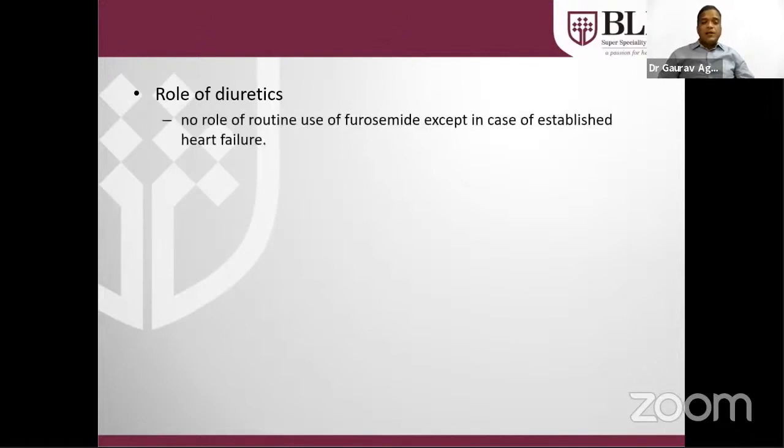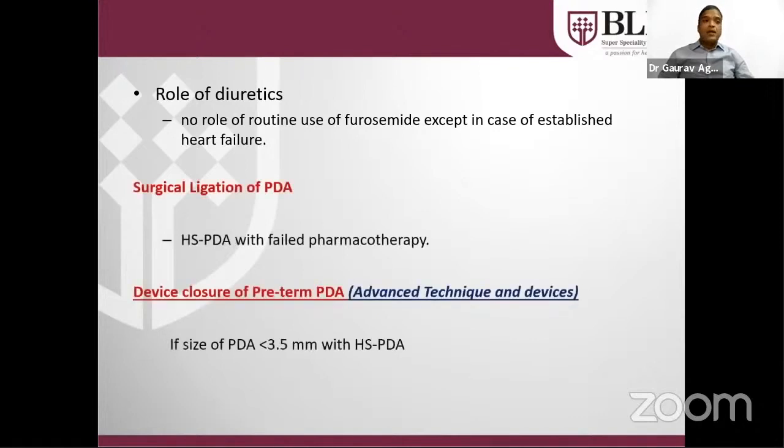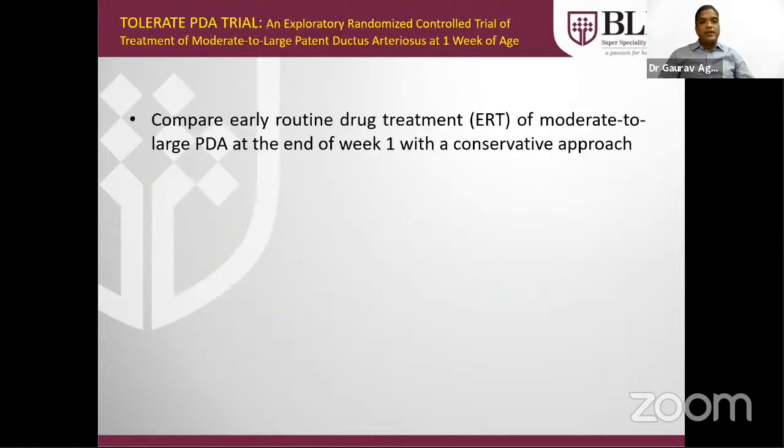The patient with a hemodynamically significant PDA will be symptomatic, with signs of heart failure. Furosemide should be given, and the majority of preterm babies will come off CPAP or respiratory support with judicious use of the diuretic. If even these methods fail, then we have to think about surgical ligation. If the PDA size is more than 3.5 mm, we have to send for surgery. Otherwise, we can close the PDA in the cath lab by device technique, even in preterm babies.